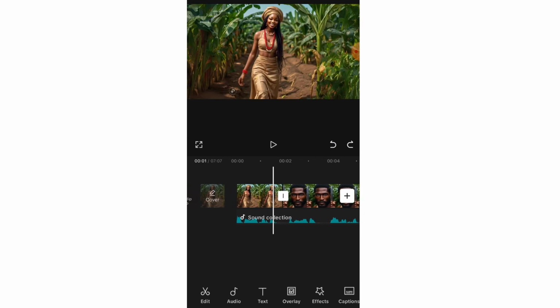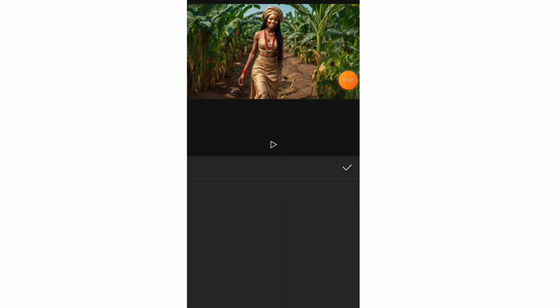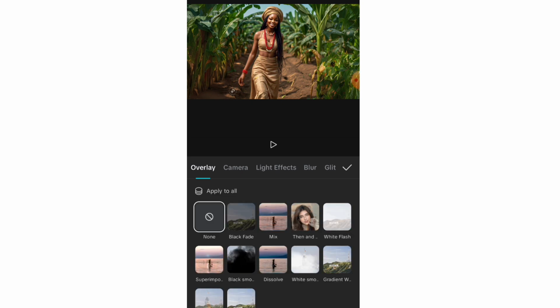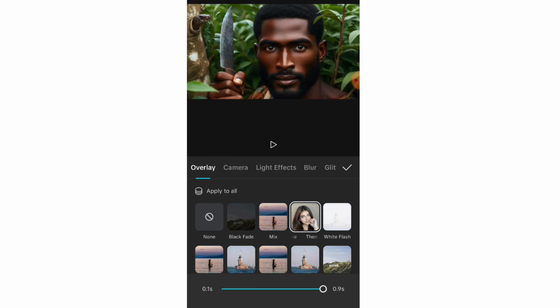So at this point where the two images joined, you can see there's a white sign here. So I'll click on that white sign and that is where you can add your transition. A transition is added in between each clip. So from one clip to another, you would have a transition. Okay. So if I click on this, it will affect, can you see? It will apply. And like I said, this is how long or how short you want it to be.